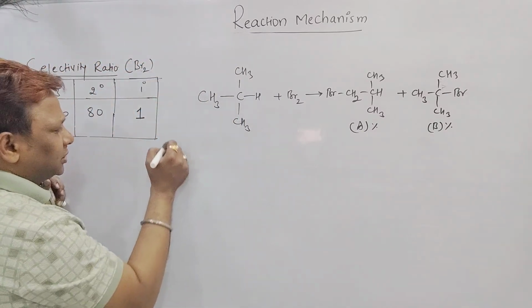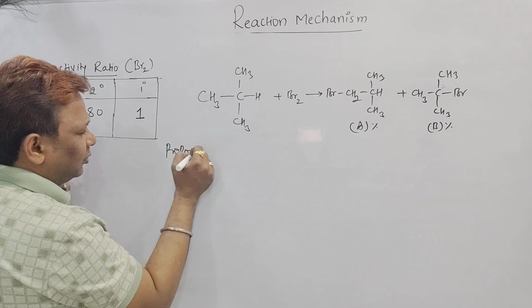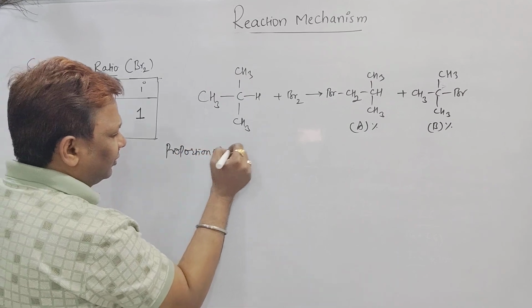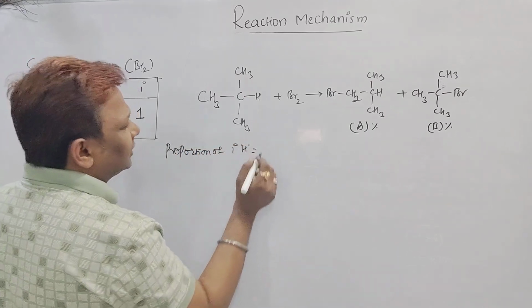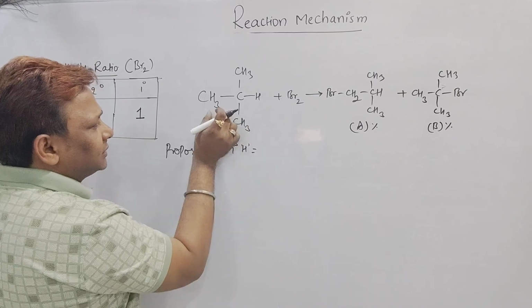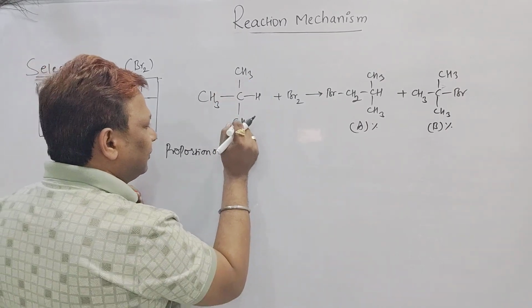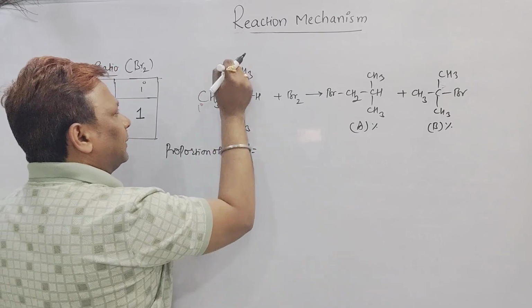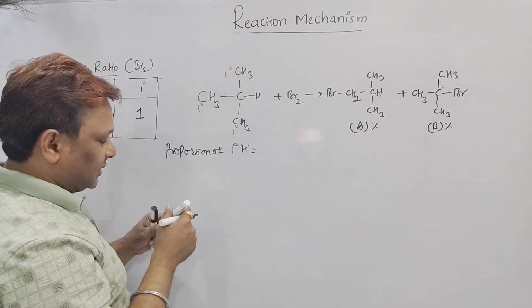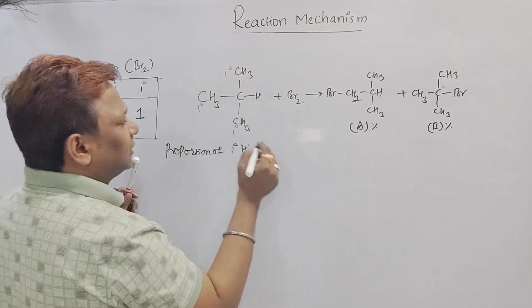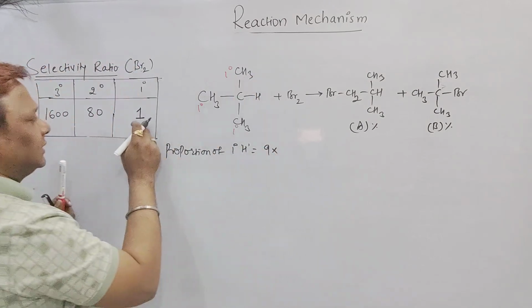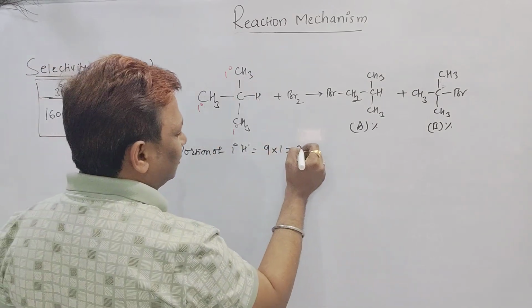See sir, proportion of primary hydrogens. How many are there? 3, 6 plus 3, 9. Because this carbon will be considered a primary carbon, and a hydrogen on a primary carbon is a primary hydrogen. Total 9, and the value for that one is 1, so it is equal to 9.